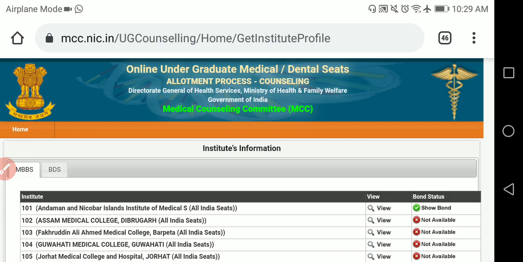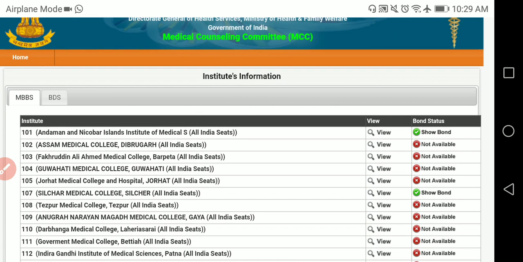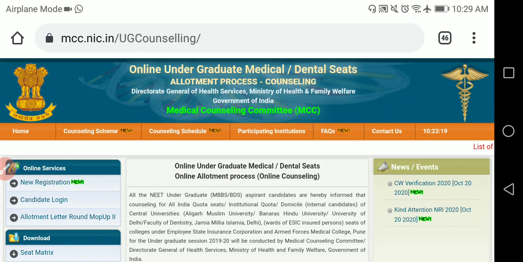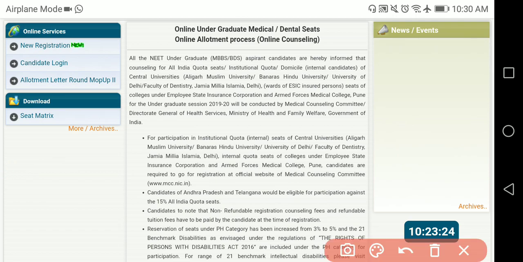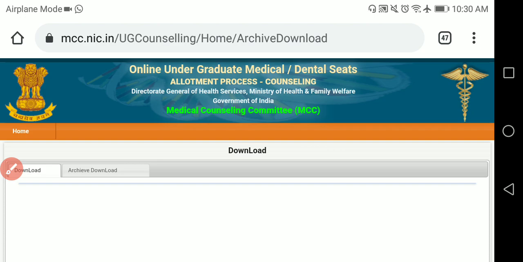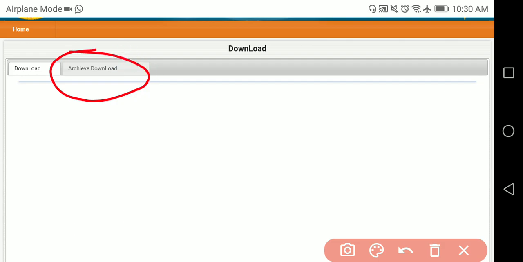Now I will tell you how to see or from where to download the last year seat matrix, or you can also say the cutoff for the last year. What you have to do is, once again come to this main page. After coming to the main page, you click on more or archives. This particular page is going to open. In that you click on RQ download.